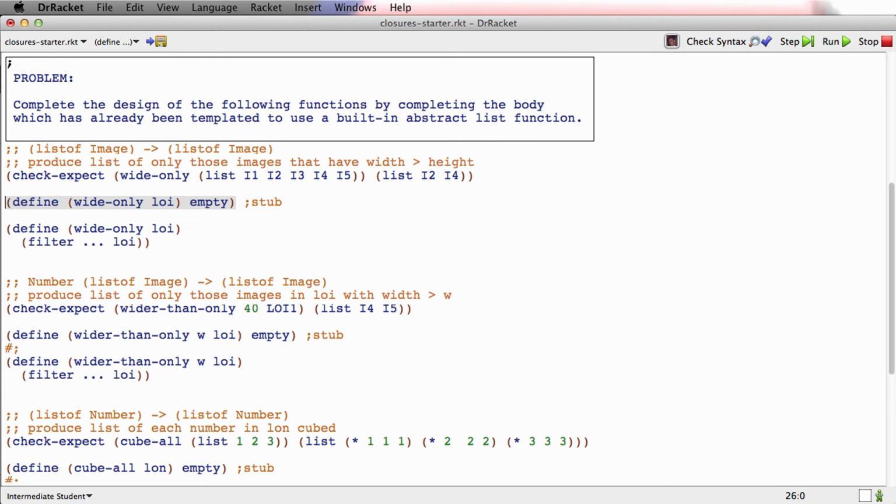So now we say we're going to go forward. Here we've got the template. Now what do we put in the dots? Well, we don't have wide question mark anymore. We don't have the function we need to put in the dots.